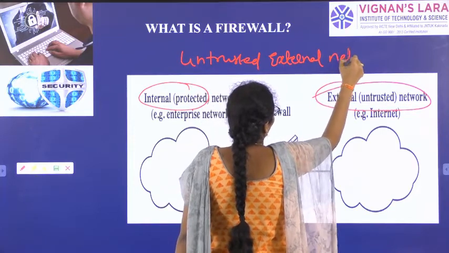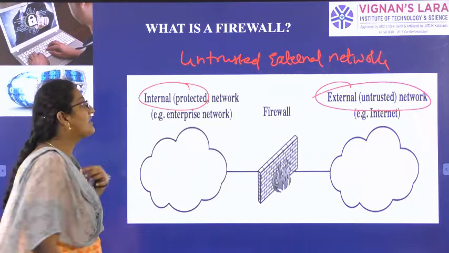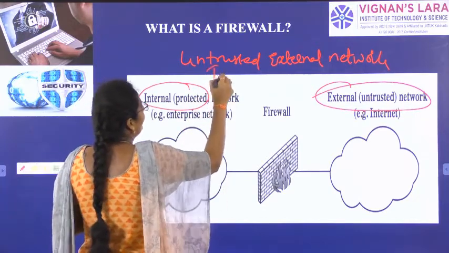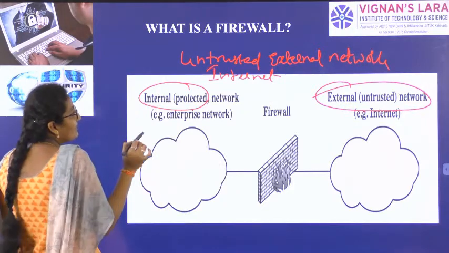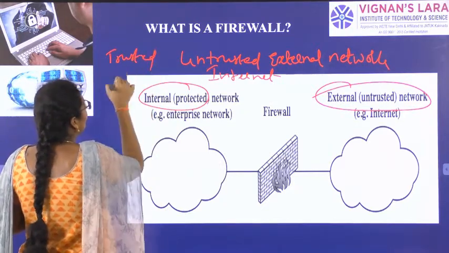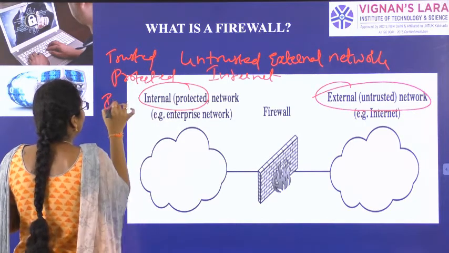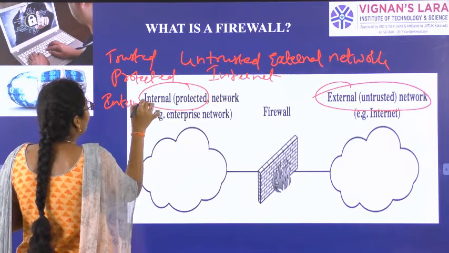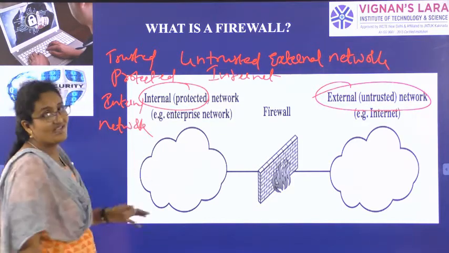This untrusted external network can be the internet also. Between these two, the firewall stands as a bridge.